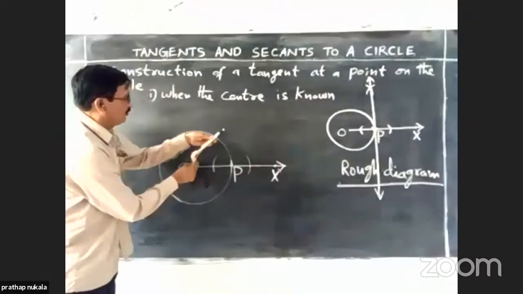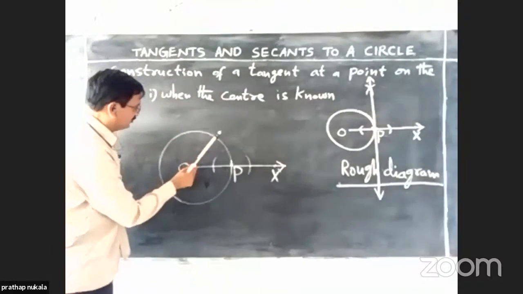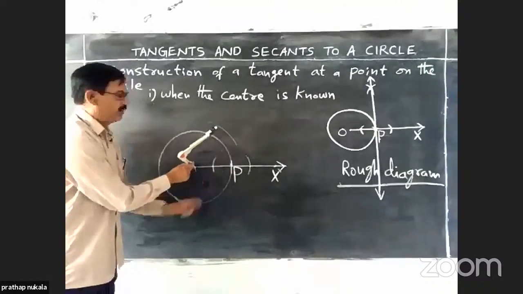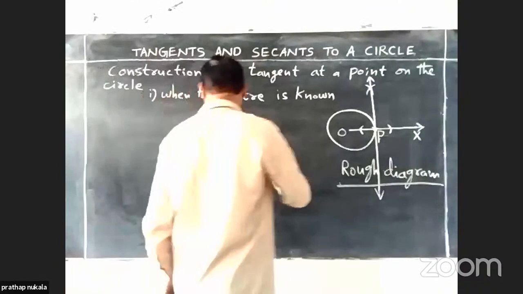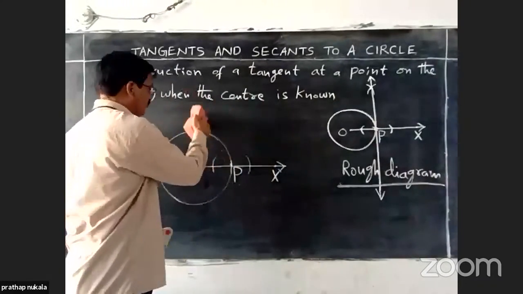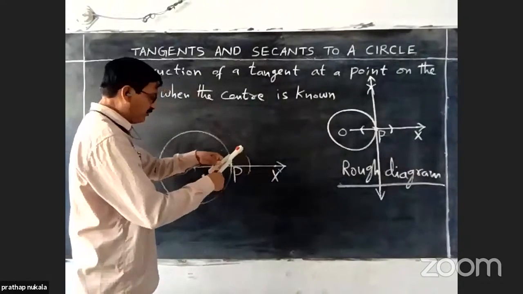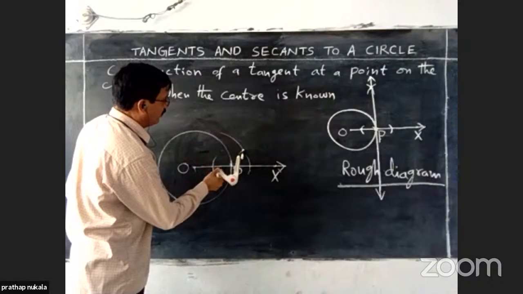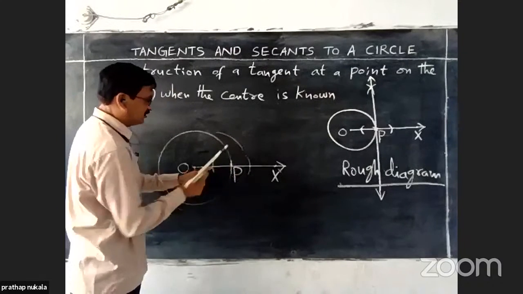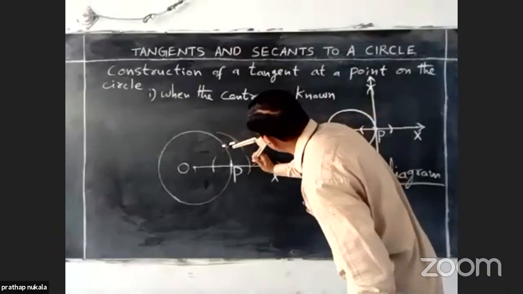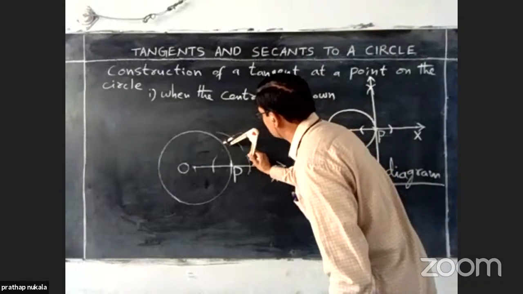From this point, I am drawing an arc on the right side of P. Next, with the same radius, I am drawing another arc which intersects the previous arc.